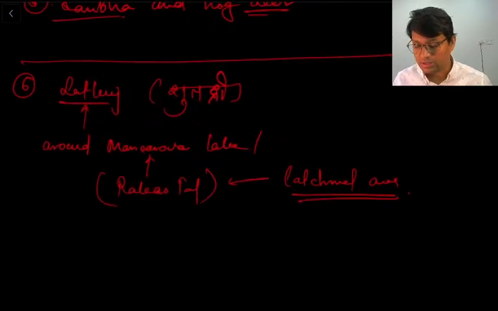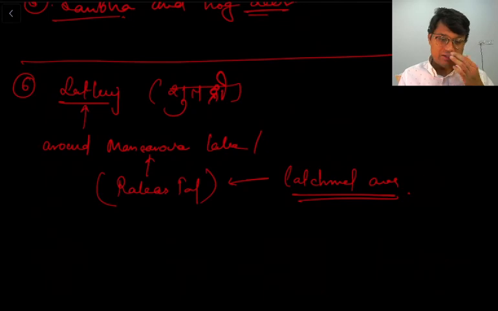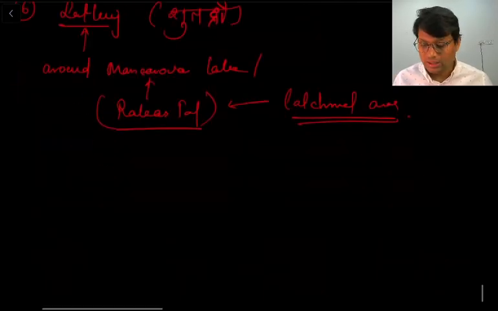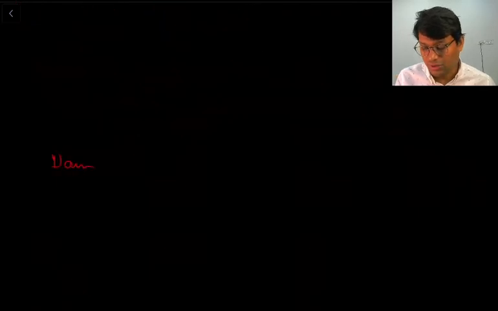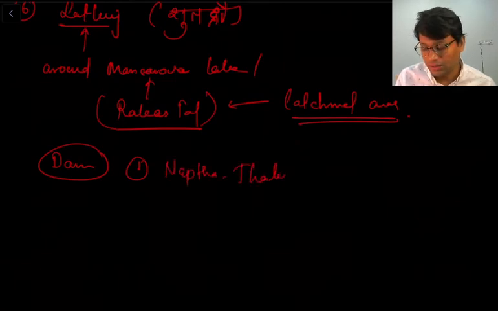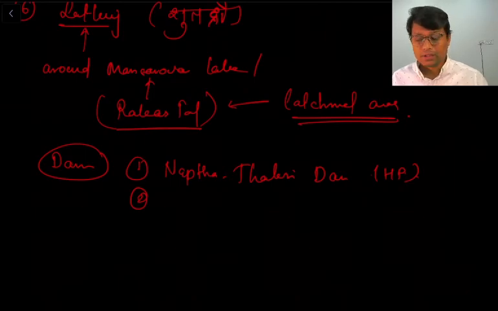Now let us move further. We have discussed where this Satluj originates, that is in the catchment area of Rakastal. Now let us see what are the famous dams along it. The very first dam is Napta Jhakri Dam. This is in Himachal Pradesh. Now if you move further, there is one dam, that is Bhakra Dam.